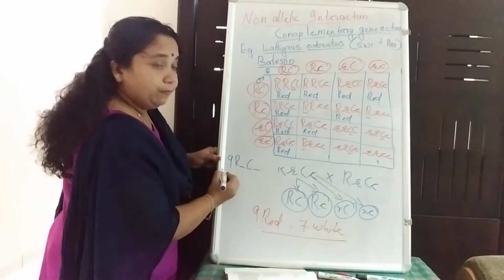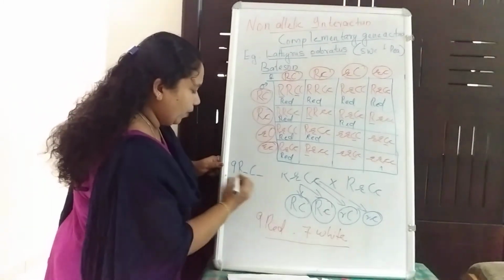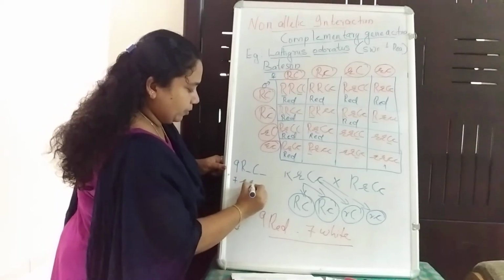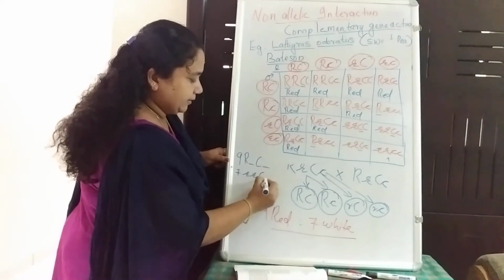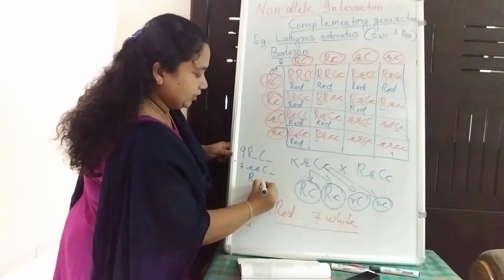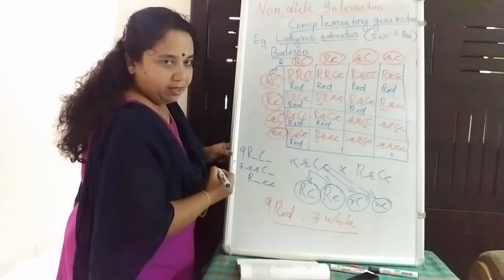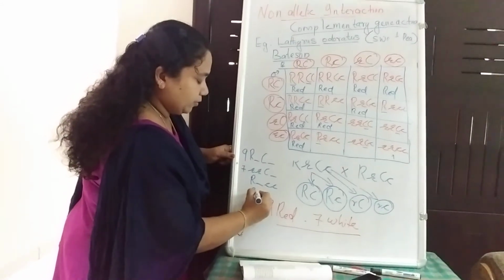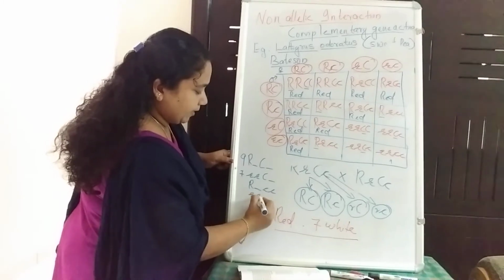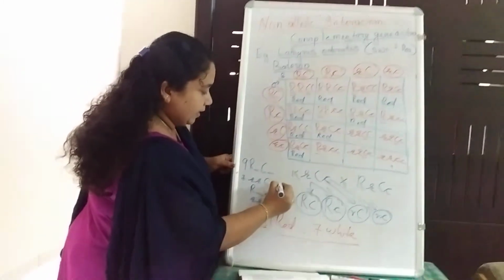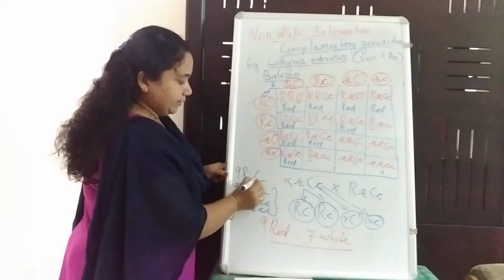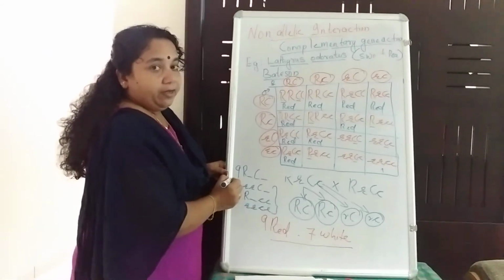In the case of 7 white, we can write it as small r, capital C dash, or capital R dash, small c, small c, or homozygous recessive for both the loci, small r, small c, small c. These three are the genotypes for the white condition.